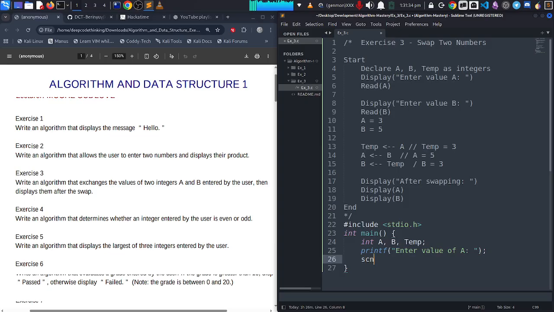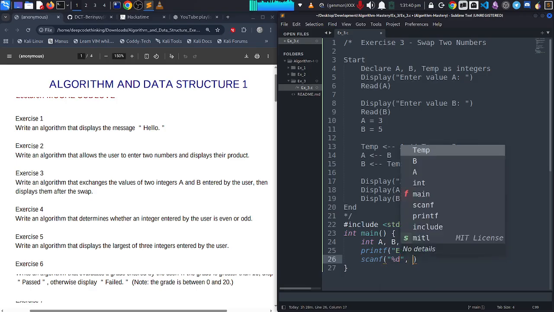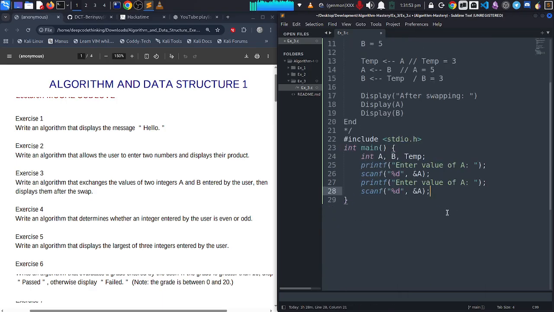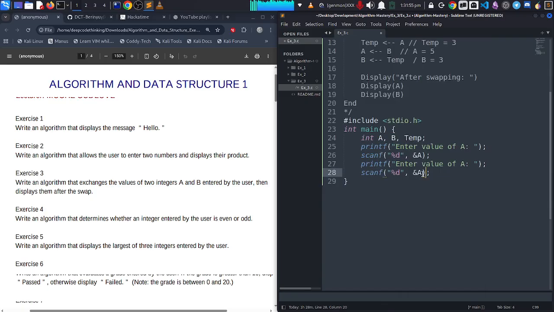Now scanf, I can now say %d, since it's an integer, comma ampersand a, end with semicolon. Now since it's the same, I'll just copy and paste to save time for b. So this is for b. Inside here I'm going to put b, and here I'm going to put b.